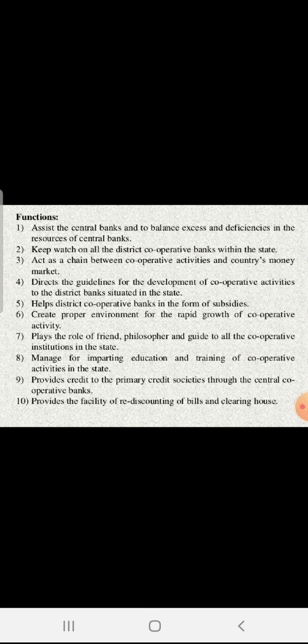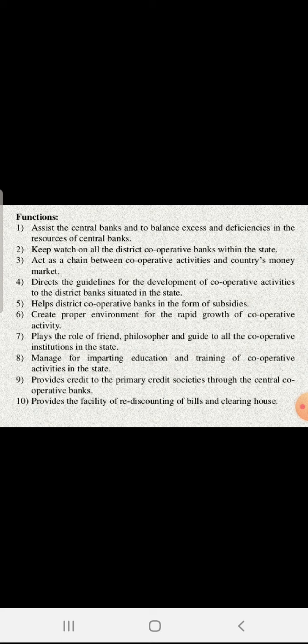Now we have to think about what the functions are. It is the Apex Institute at the state level. So the function is to access the central banks and balance the deficiency of the resources of the central bank. Next is to keep watch on DCC and PACs also. It acts as a watchdog, as a supervisor. Always remember, because it is the Apex Bank at the state level, the main function of SCB is to watch or supervise the functions of DCC.